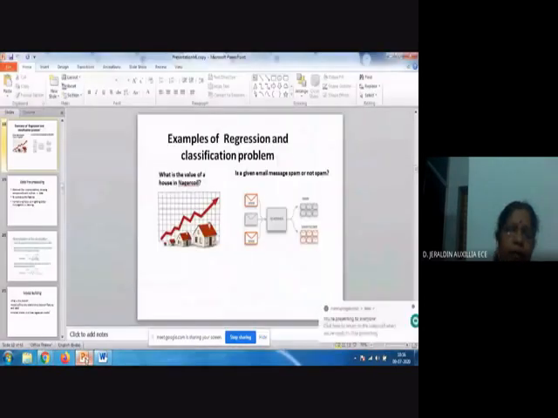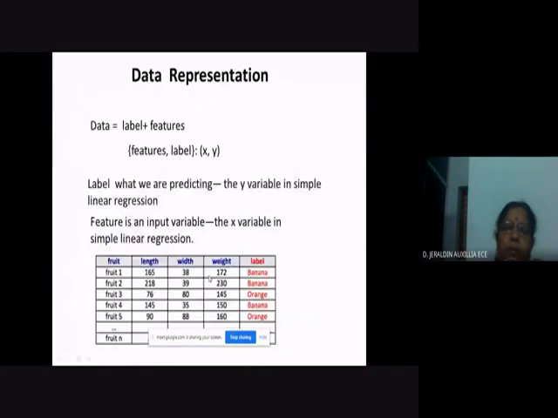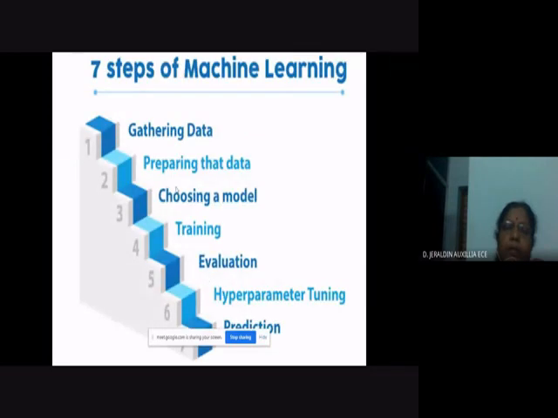Students, you have completed. So we have completed only these 2 steps, gathering data and preparing the data. And we actually have a 5 days class, right? So we'll go for choosing the model, training, evaluation, hyperparameter tuning, prediction, and so on in the succeeding classes, right?